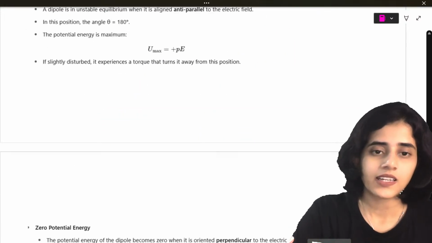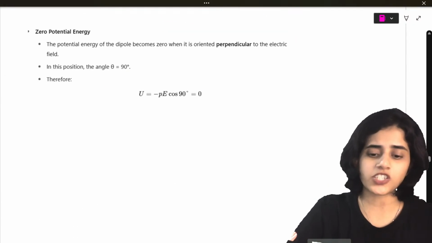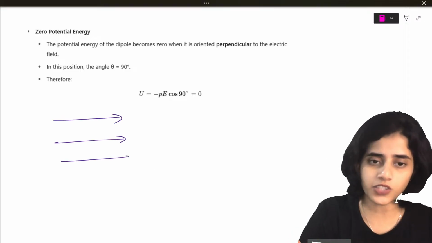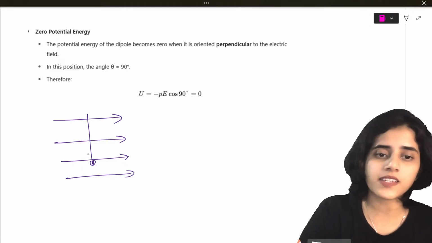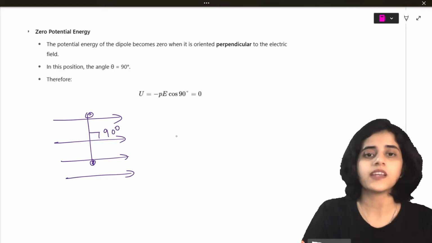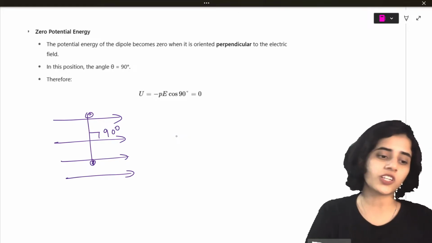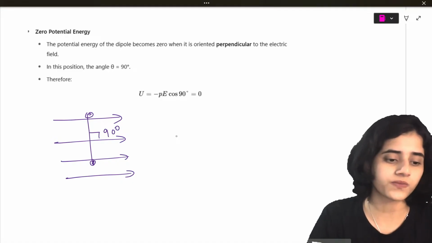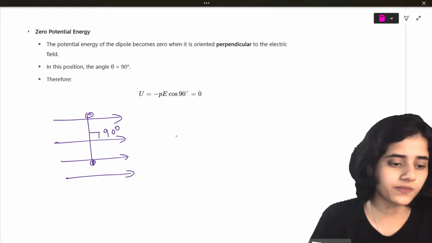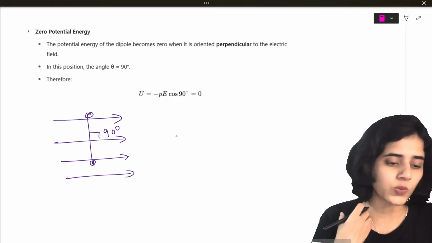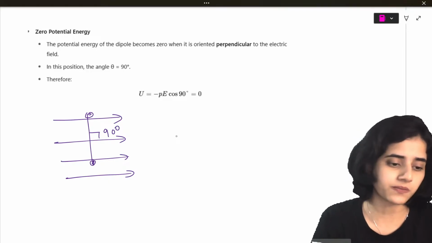Yes. Next is when there is zero potential. When does it have zero potential? If this is the electric field and this is the dipole, okay, and the angle between them is 90 degree, then it has zero potential. Because cos 90 is what? Cos 90 is 0. Okay? Yes, you are right. When angle is 0, potential is maximum.